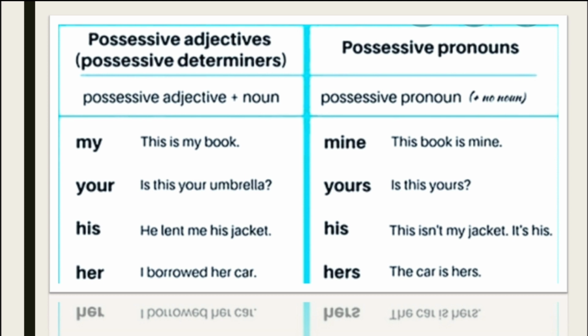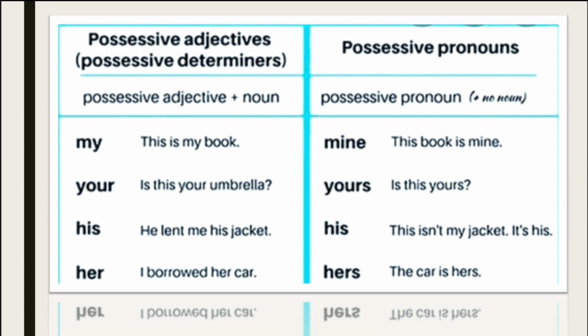possessive pronoun. And now the last pair, her and hers. When we say I borrowed her car, her is being followed by the noun car. Therefore, her is an example of possessive adjective. Whereas when we say the car is hers, hers is ending with an S. Moreover, it is not being followed by any noun. Therefore, hers is an example of possessive pronouns.